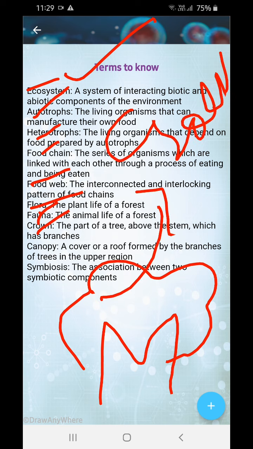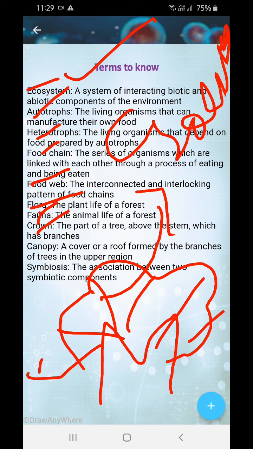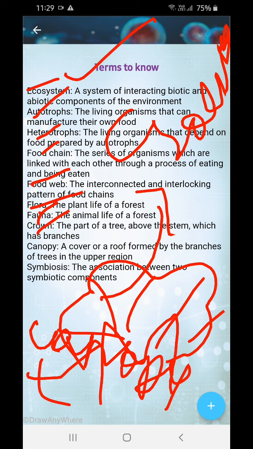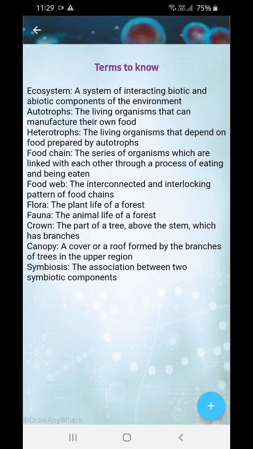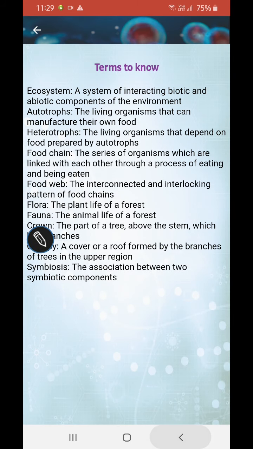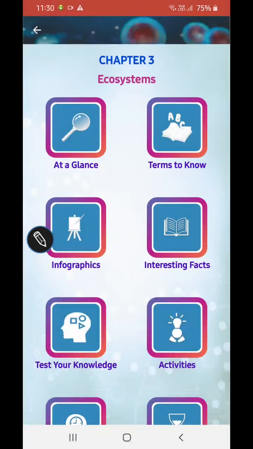I cannot draw well, but please try to understand. Okay. Next, the canopy. Now I'll show you the canopy: the roof or the cover formed by the branches of the tree in the upper region. Now see, the tree has different kinds of branches, and these branches form the canopy. These are terms you will usually learn in the equatorial rainforest. Next, symbiosis: association between symbiotic components. So you are helping others, and others are also helping you. That is symbiosis.